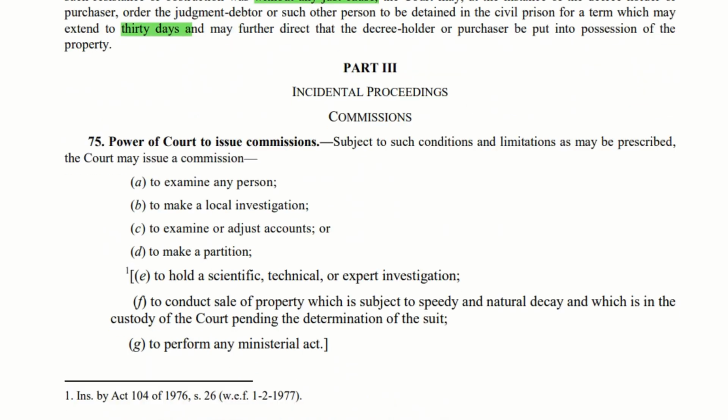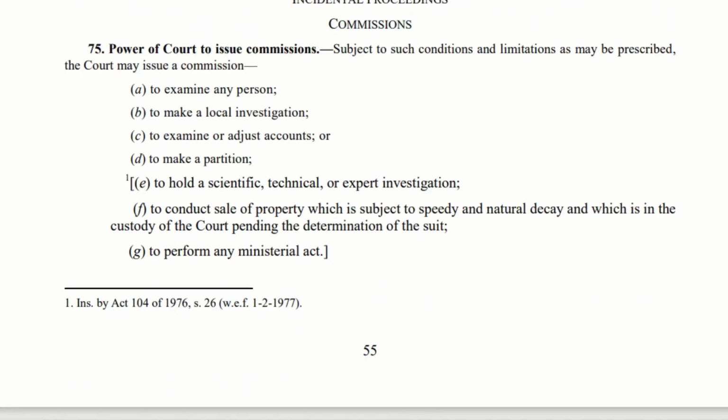Let us move to Part 3, Incidental Proceedings, Commissions, Section 75. Power of court to issue commissions. When can the court issue a commission? This is also a very important section. They can ask questions in the preliminary exam from this particular section. Let us try to understand this one by one.